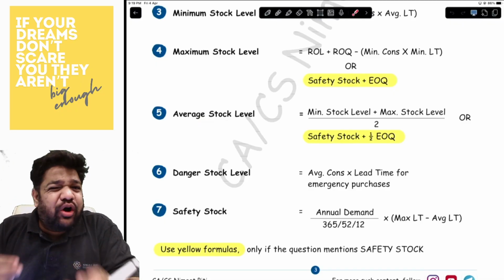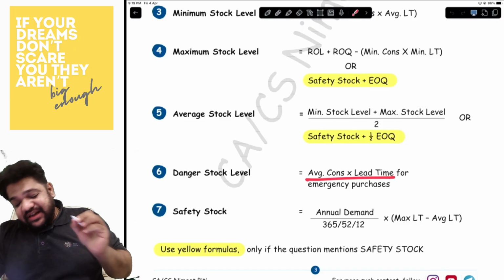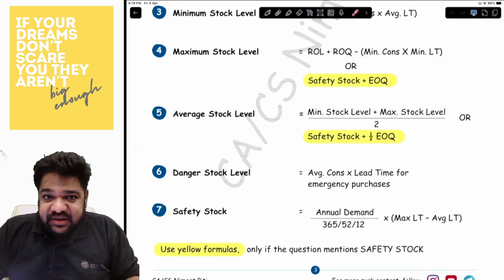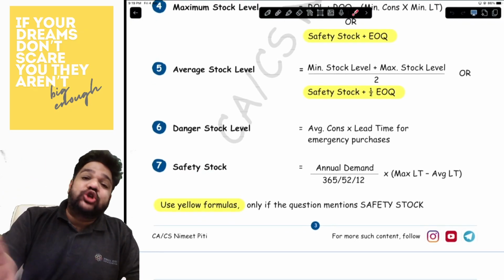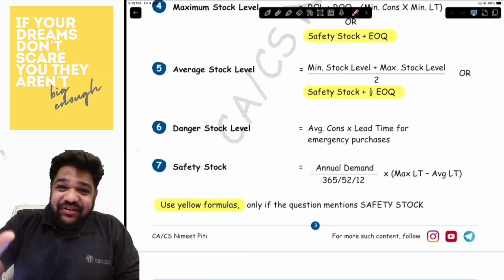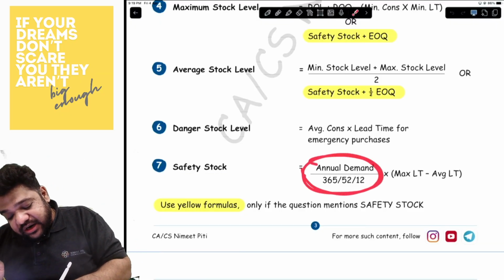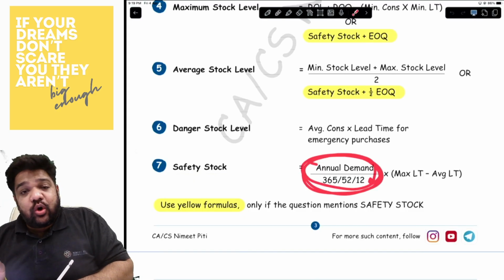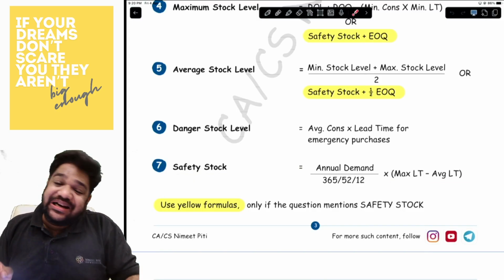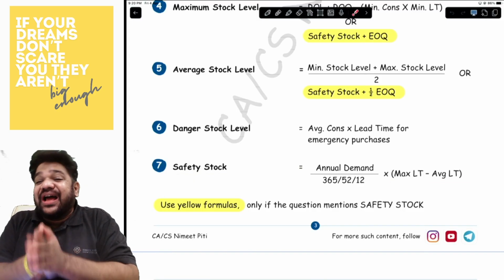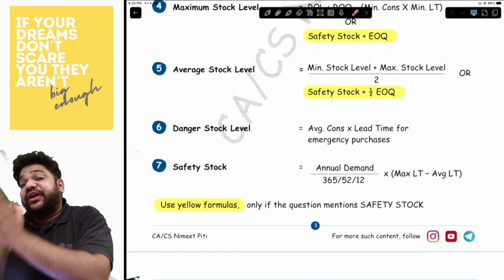Danger stock we have only for one or two questions, which is average consumption into lead time for emergency purchases. And then comes the safety stock. Safety stock is average consumption, basically annual demand upon 365, 52 or 12. This is average consumption into maximum lead time minus minimum lead time. Now, why are we writing 365 or 52 or 12?